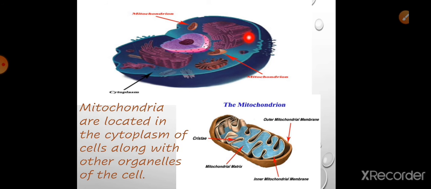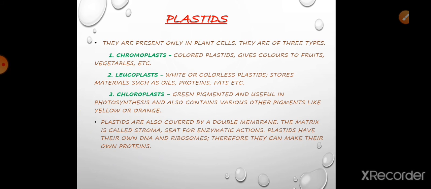Okay, as with other cell organelles, they are present in the cytoplasm of the cell. And here this outer layer is actually porous, and the inner layer, you can see, is deeply folded. This is known as cristae, and this blue fluid-like structure is known as the mitochondrial matrix. Okay, so next is plastids.